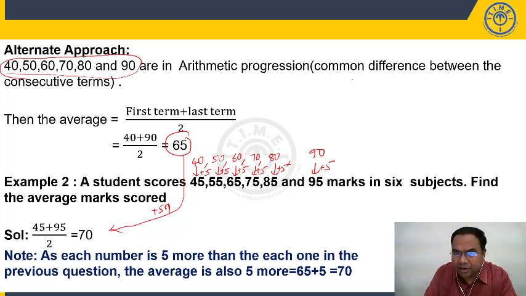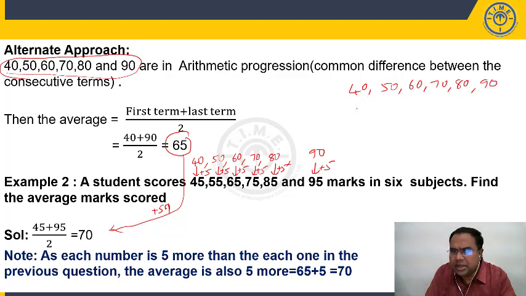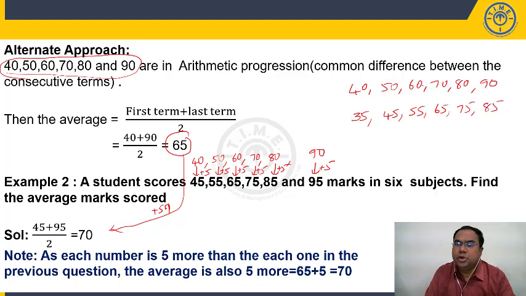Now I'll tell you one more point here. 40, 50, 60, 70, 80, 90. Now, let us say I decrease each number by 5: 35, 45, 55, 65, 75, 85. You can see each number is decreasing by 5 compared with the corresponding number in the first example.